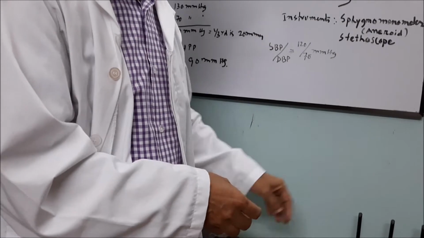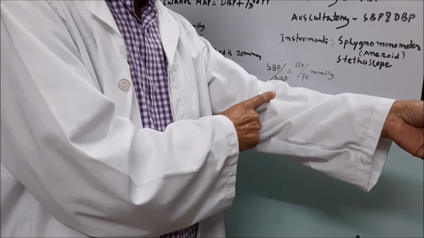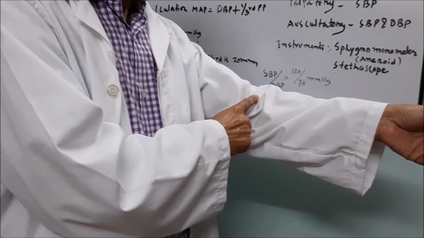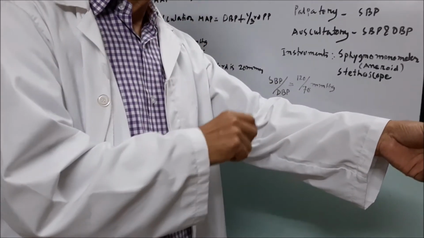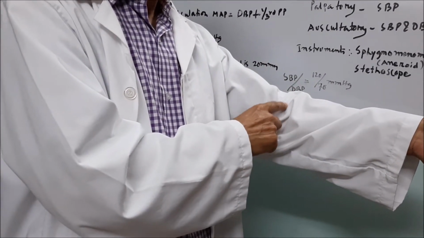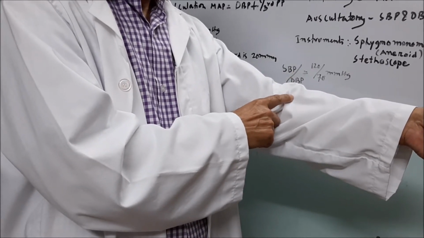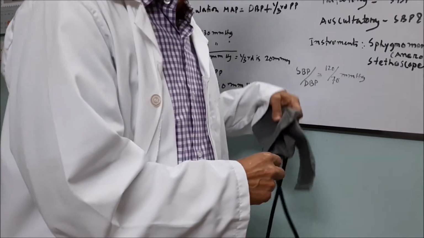And why do you have to choose the brachial artery? The brachial artery is at the level of the heart, and also it is easy to locate, and it is easy for male and female.